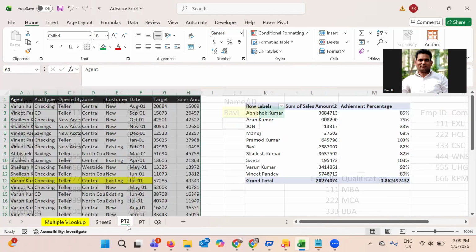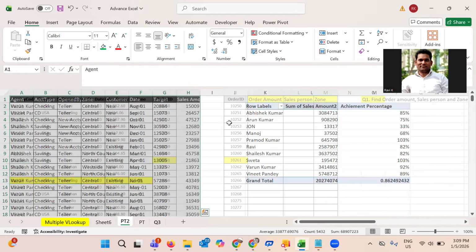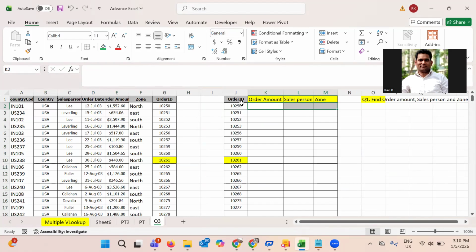The last one I wanted to show is related to this: we can also use XLOOKUP or INDEX MATCH. I can show both, but the thing I want to show is the use of an array formula. So let me use INDEX MATCH. Why are we using INDEX MATCH? Because there is a limitation of VLOOKUP. VLOOKUP works from left to right, but we have the unique ID, which is the order ID, on the right side. So it will be difficult to extract the value using VLOOKUP. So I'm going to use INDEX MATCH here.